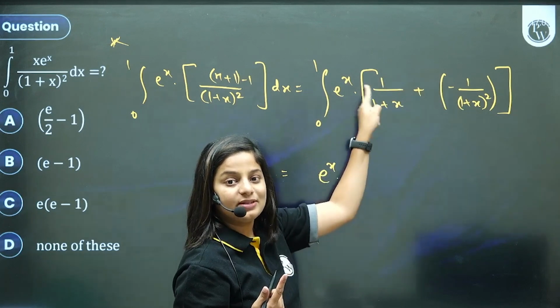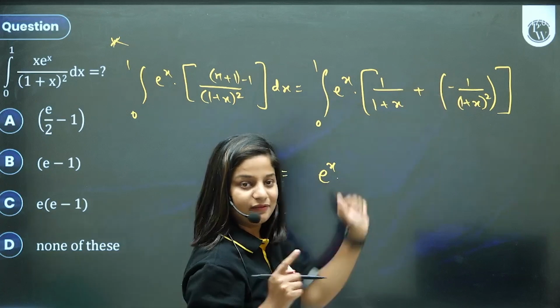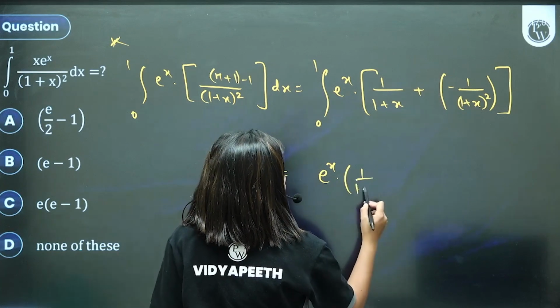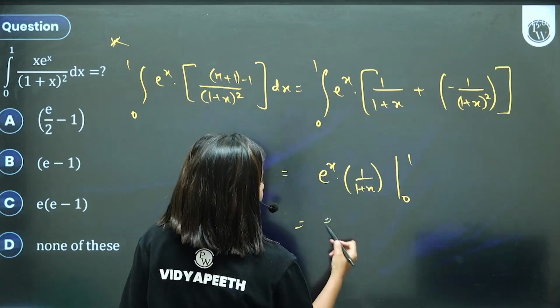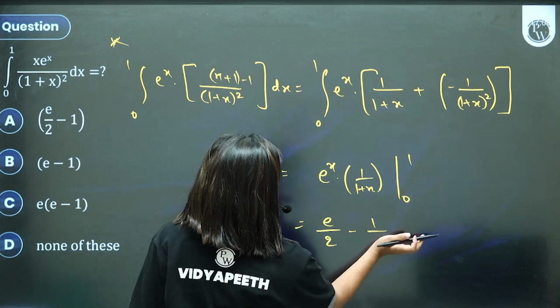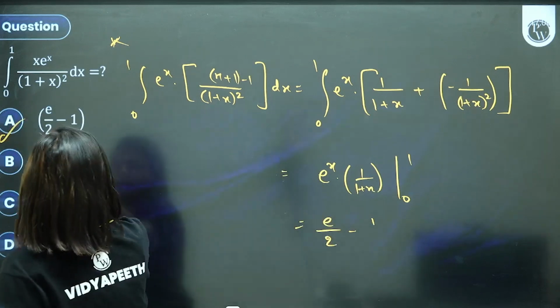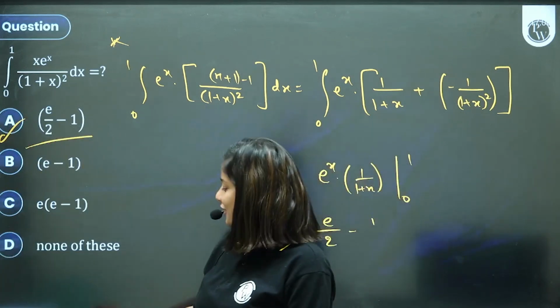E raised to x will elope with its function. This is function, here is the derivative. 1 upon 1 plus x. And limit is from 0 to 1. E upon 2, 1 upon e upon 2 minus 1. Option A. Okay, very good, very good.